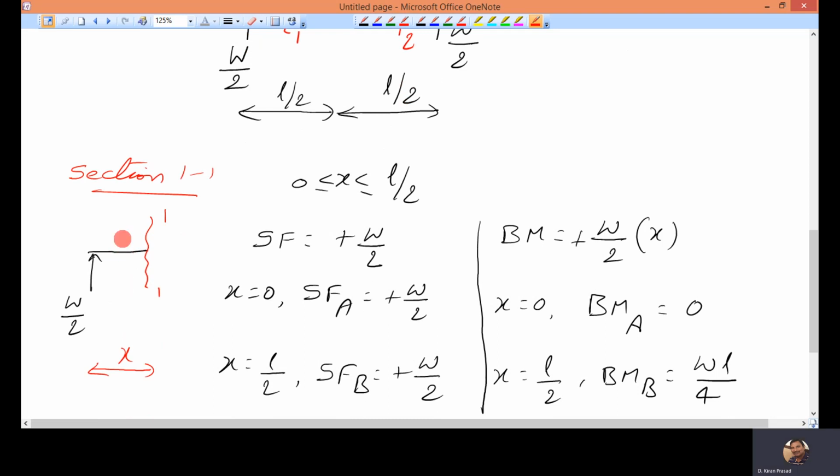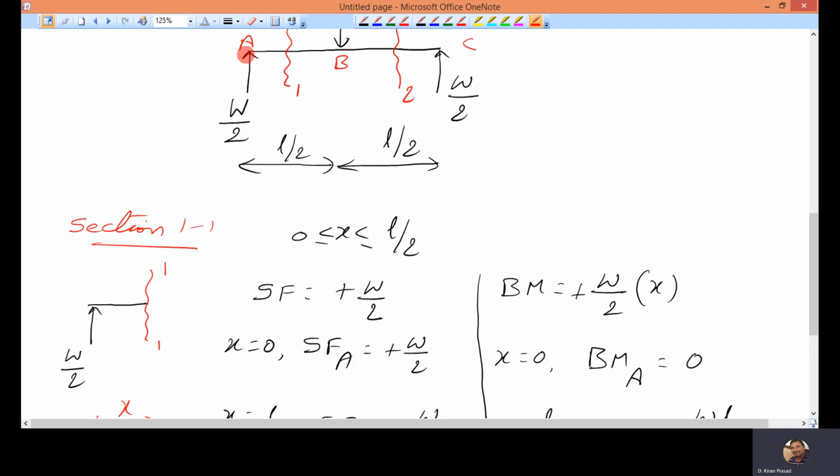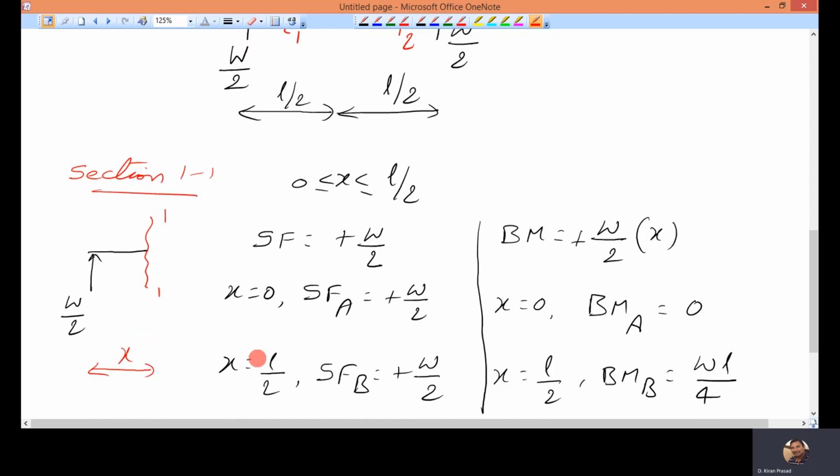Now, because I have considered left side part, upward force is positive, clockwise moment is positive. Shear force is net of all the forces. There is only one force here on the part which I have considered, and it is acting upward, so plus W by 2. So when I put x equal to 0, I will get at A. When I put x equal to L by 2, I will get at B. Because there is no x term here, both the values are same.